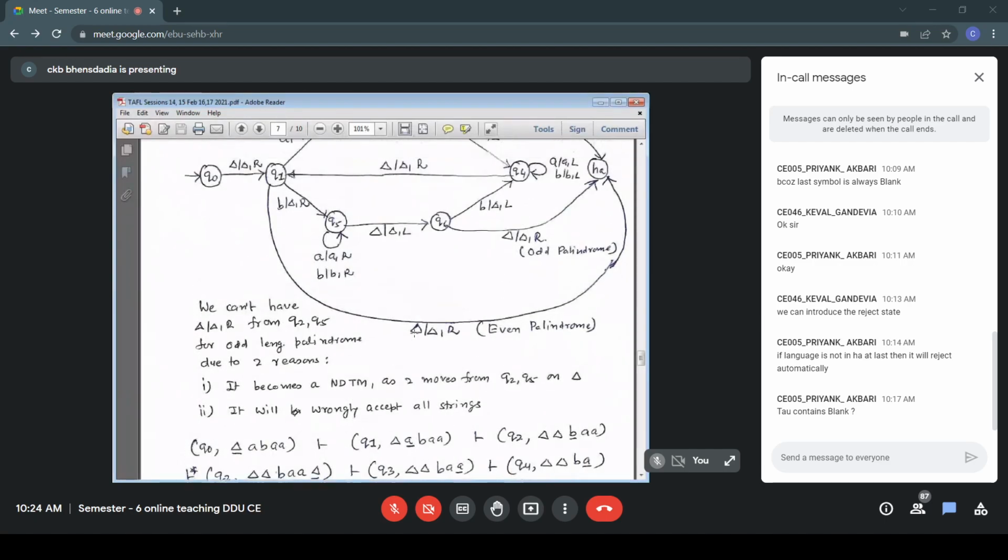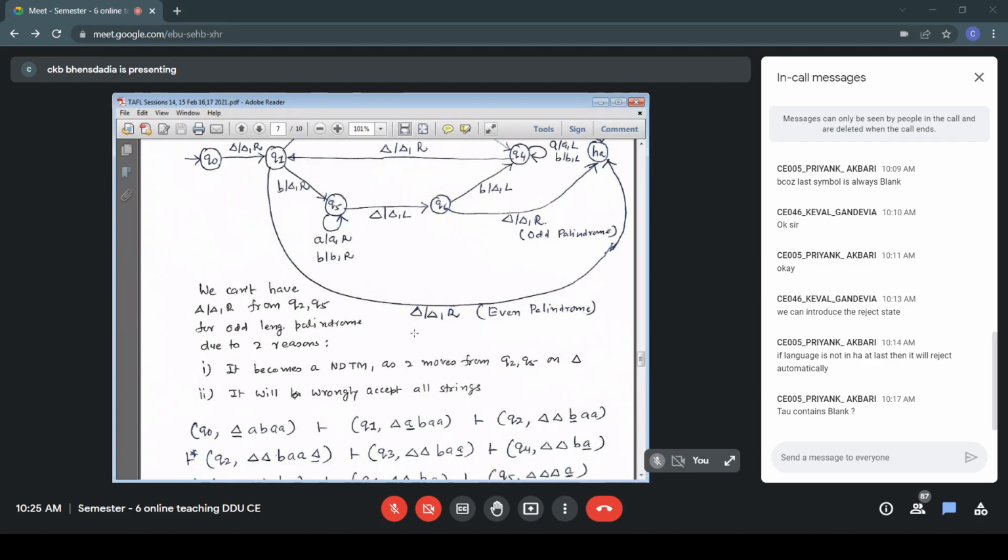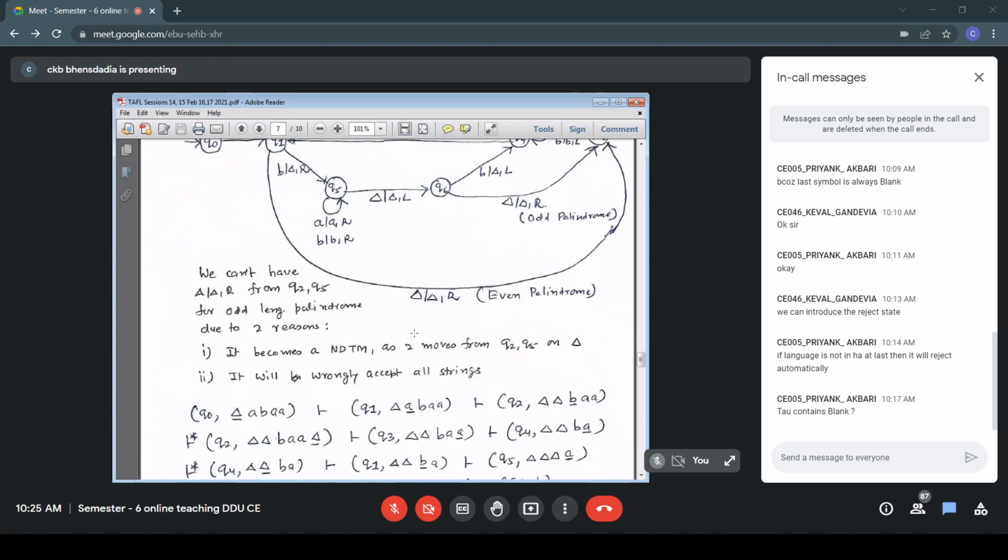From here, the bottom line, rightmost configuration, it is AAL. It means we'll be going to B. Once again it is BBL. It means we'll go to the first blank, which is to the left of B. That is the new configuration after multiple steps: Q4, blank blank BA.